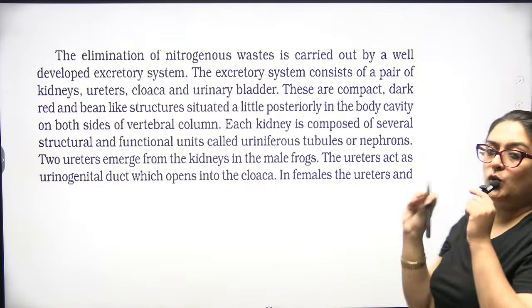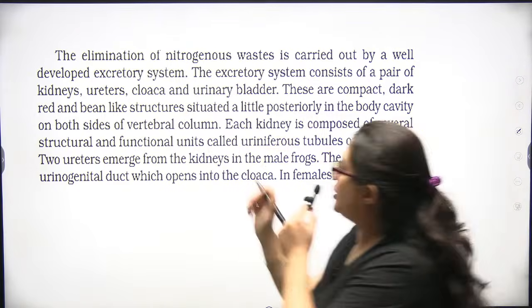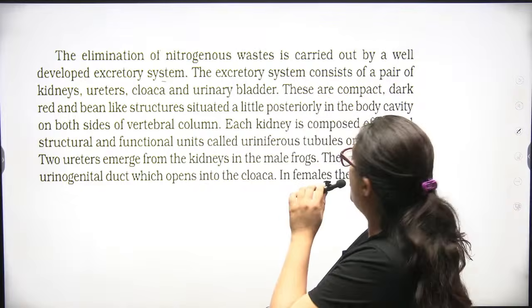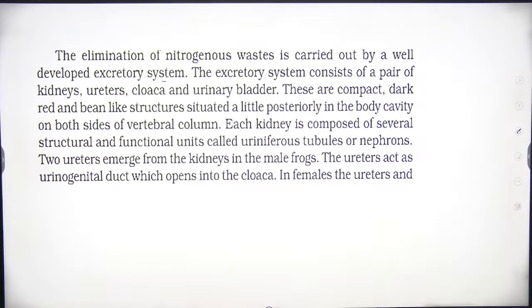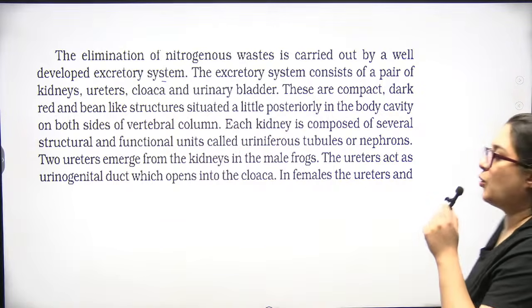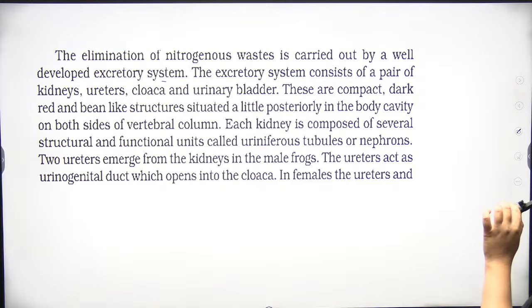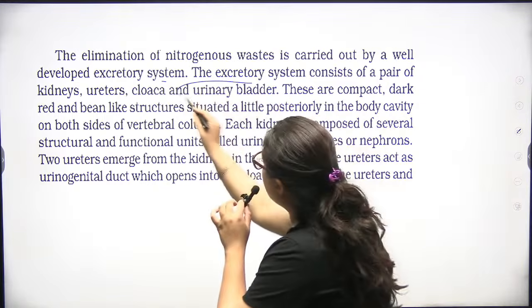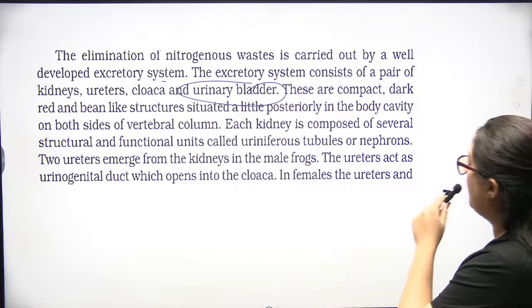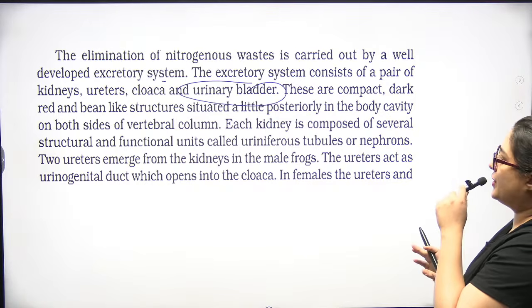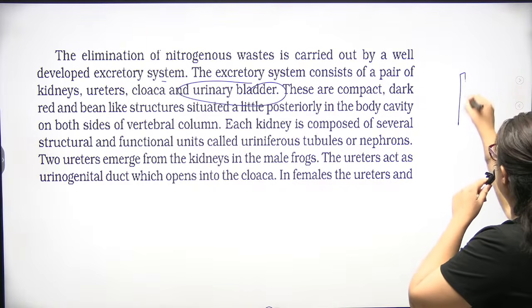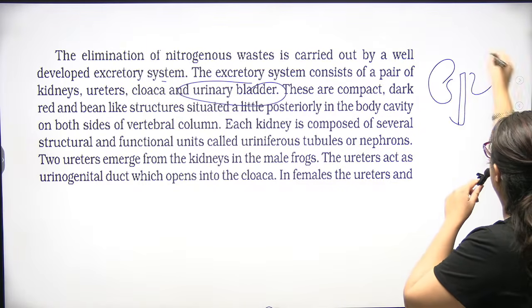Elimination of nitrogen-containing waste products is done by the excretory system, composed of kidneys, ureters, cloaca, and urinary bladder. The kidneys are compact, red, bean-like structures lying posteriorly along the vertebral column.